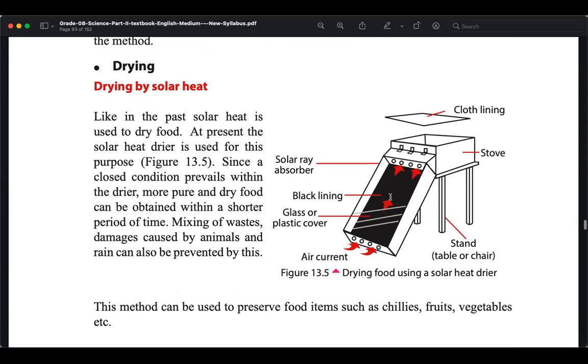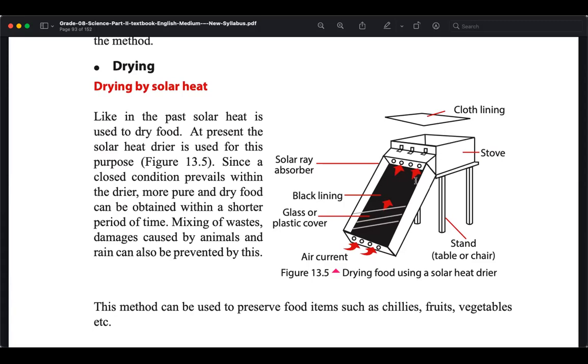You can see how it is created. Some parts, this won't be asked, but don't worry. Here are the air current, the solar ray absorber and black lining, then the glass or plastic cover. This will absorb sunlight, and the heat will be transferred. Heated air will be transferred to the stove, and the cloth will help the moisture and air to be released through that, and we can keep things in the stove.